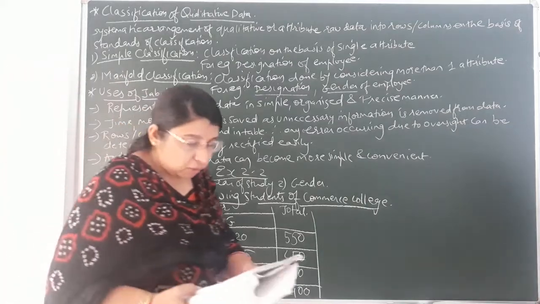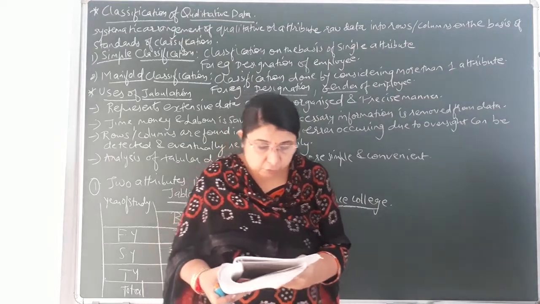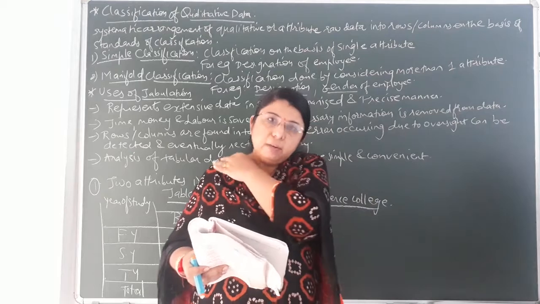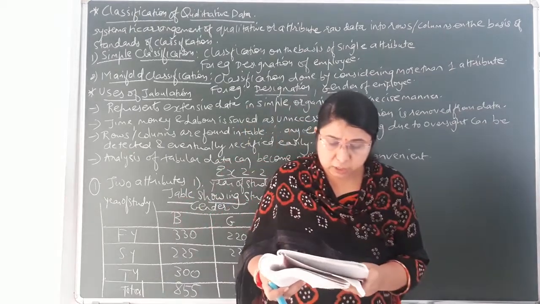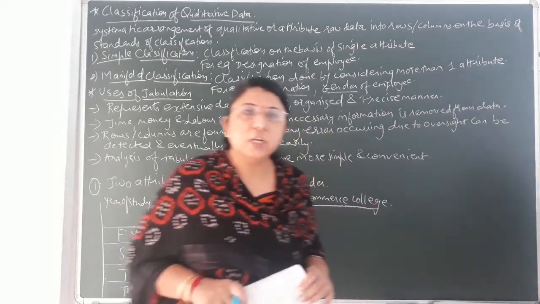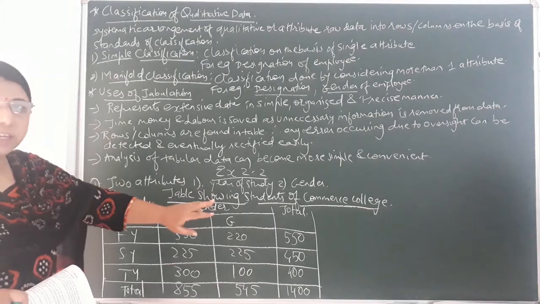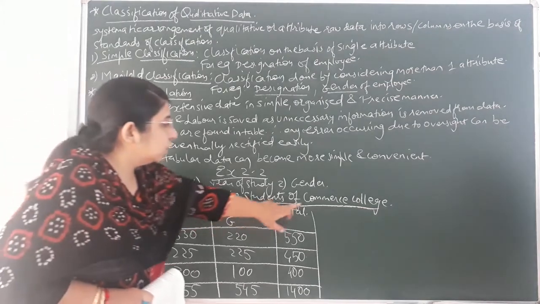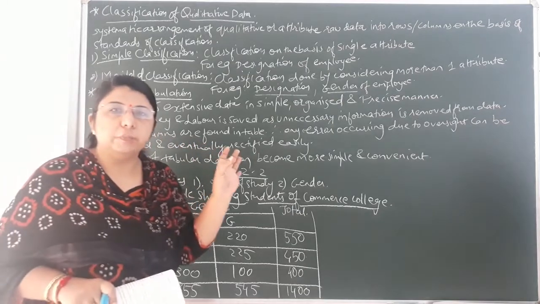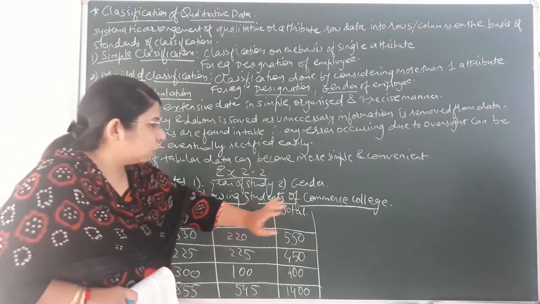Okay, so now let us place all the data according to the given statements in the question. First one that has been told, we'll read one line and place the given data in the table. There were 1400 students studying in a commerce college. Total how many students were there in the commerce college? That is 1400. Now students, before starting you have to give the heading. Don't forget to give the heading, that is, table showing students of commerce college. Whatever the question, according to that you have to write the heading of that particular table. Okay, so here I have given the heading, that is, table showing students of commerce college.